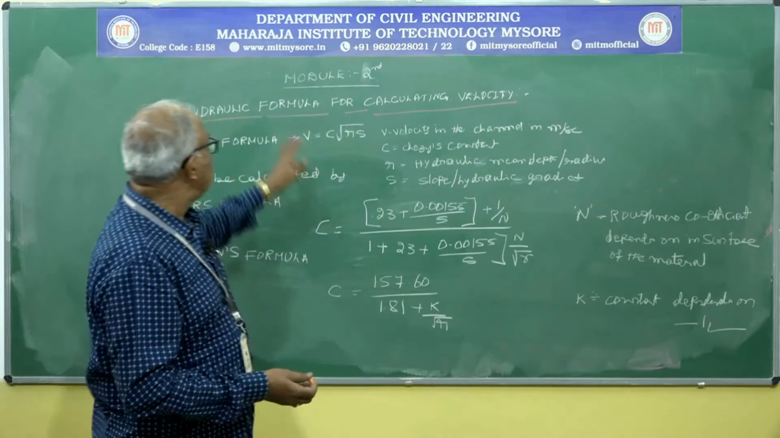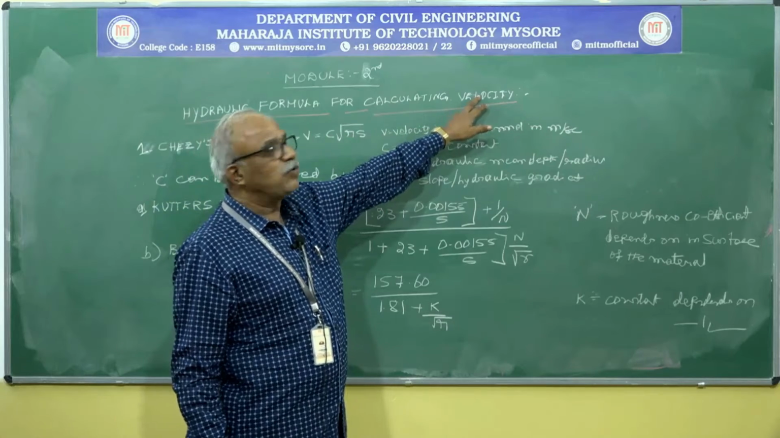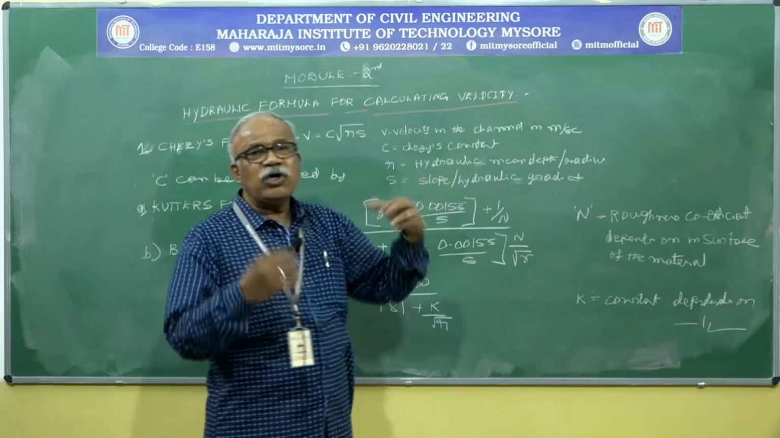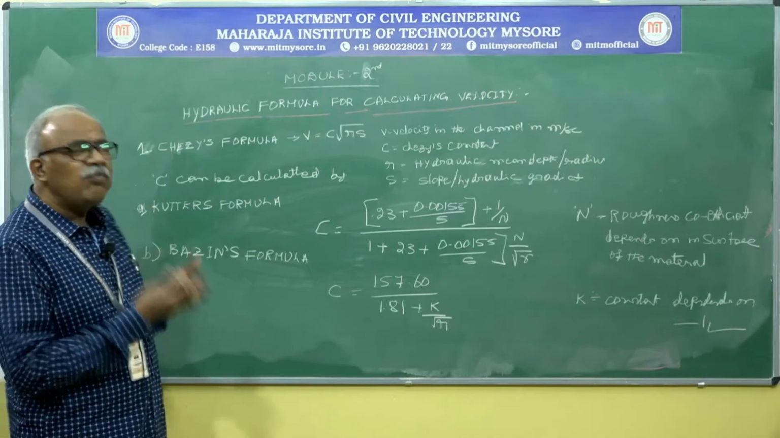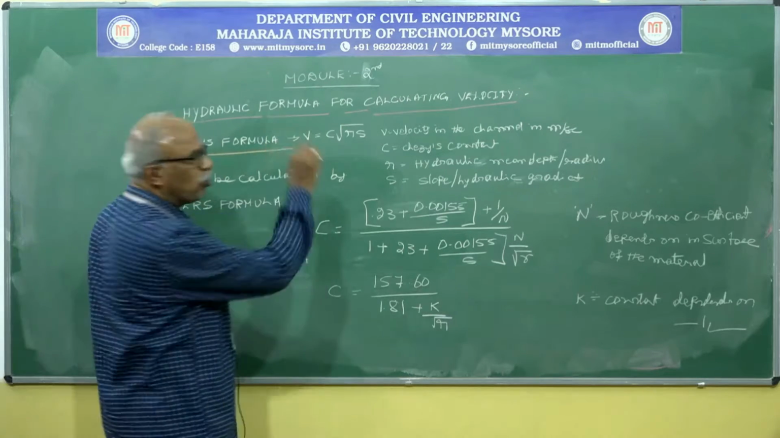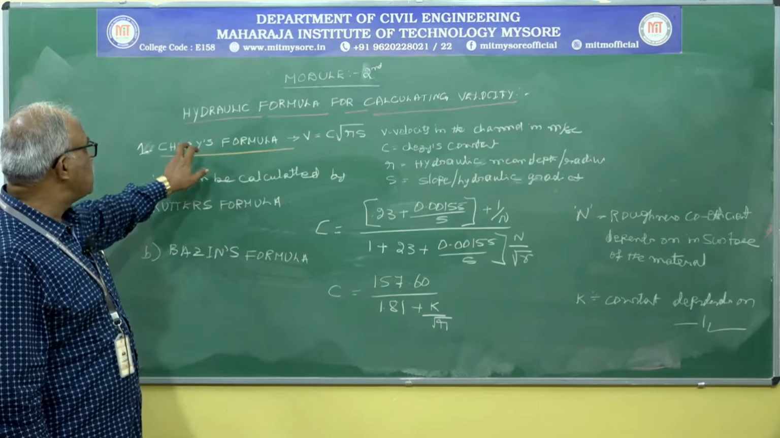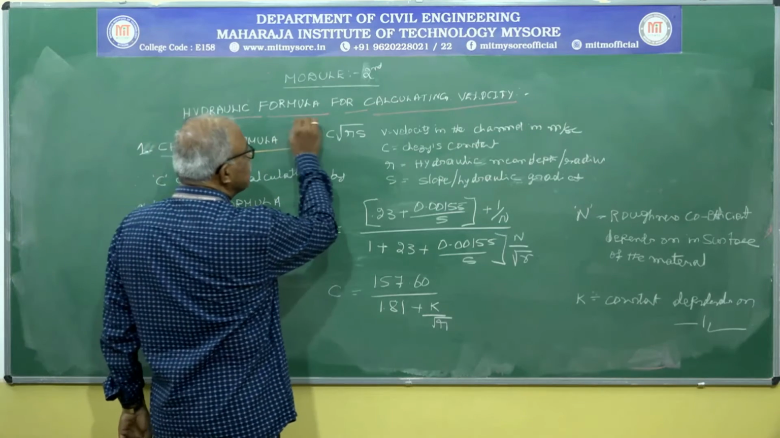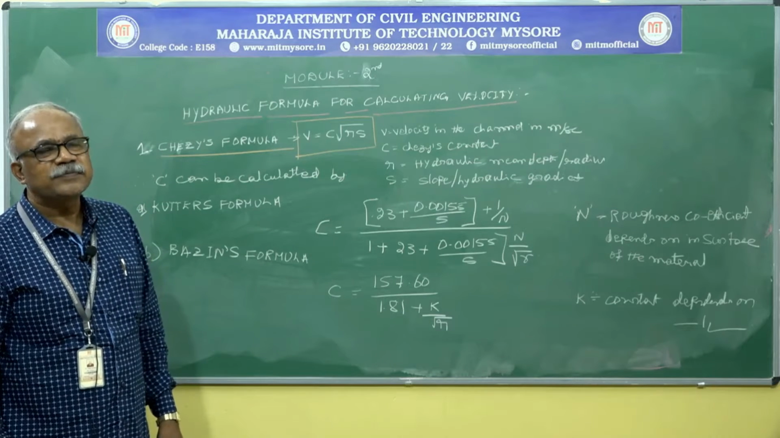The next step is to calculate the velocity of flow in wastewater. That is hydraulic formulas for calculating velocity. How to calculate the velocity? For calculating the velocity also, we have a number of equations. First I will take Chezy's formula. One of the scientists developed this formula under his name, that is Chezy's formula. What it gives is V equals C into root of r into S.